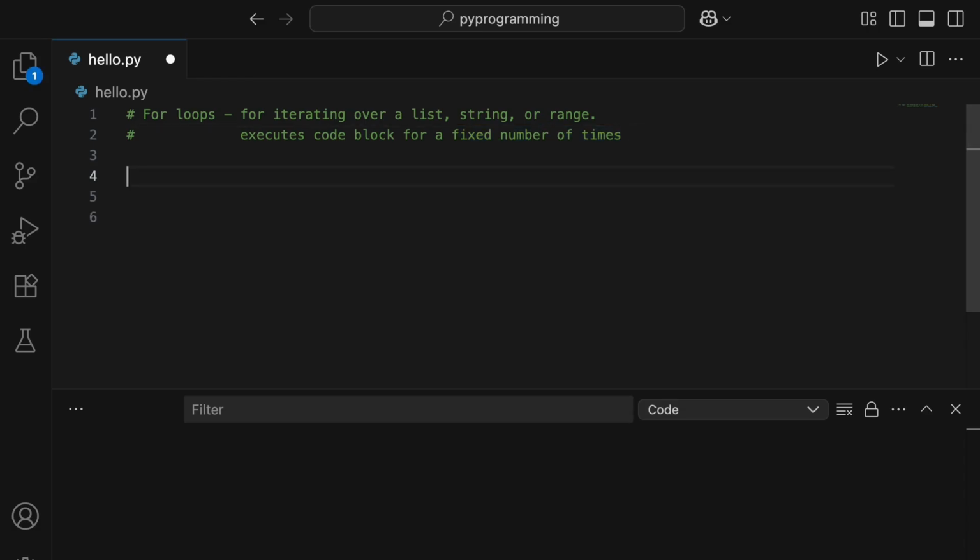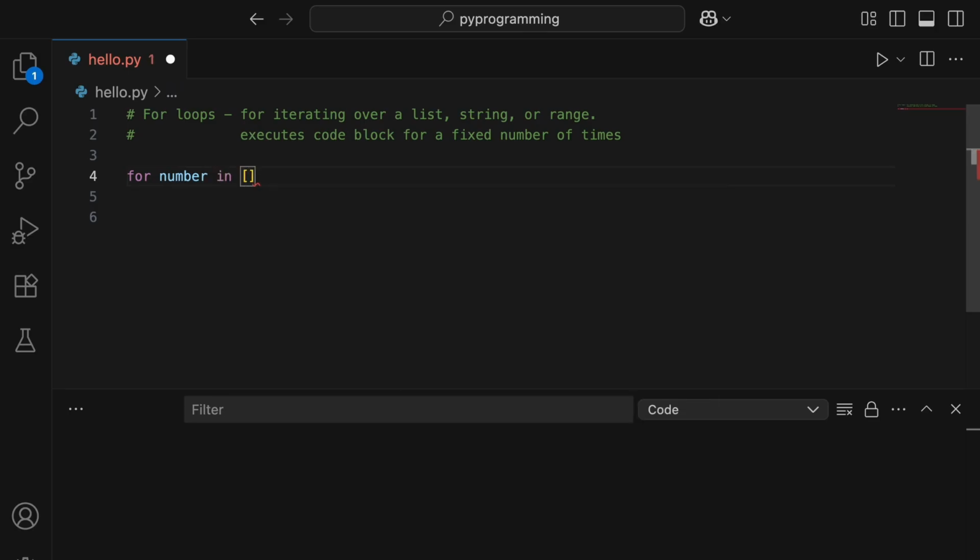To write a for loop, you'll use the keyword for, and then you need to mention a counter. You can give the name whatever you want. It has to be a variable, but it's going to act like a counter. So let's give it the name number, but here you can give x, y, z, whatever you want, as I said. And then you need to write in, and then whatever you want to iterate on.